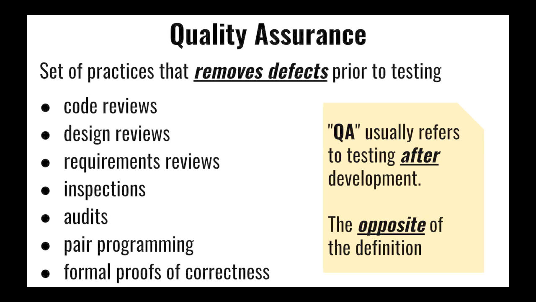This is in contrast to the common use of the term QA or quality assurance. As software engineers, we practice quality assurance through the application of several techniques such as code reviews and design reviews, requirements reviews, inspections, audits, pair programming, or formal proofs of correctness.